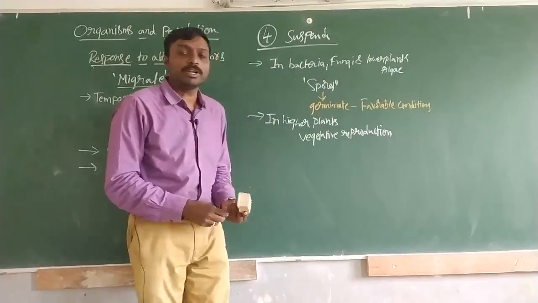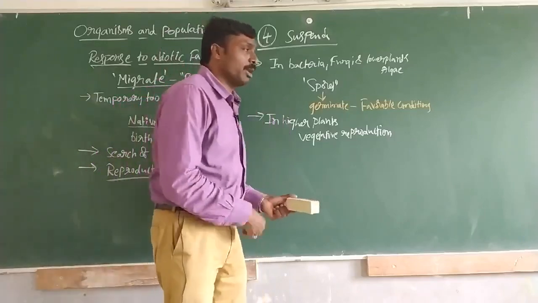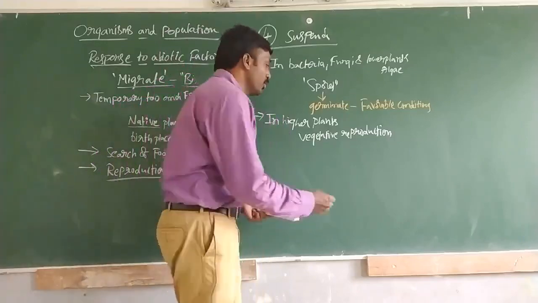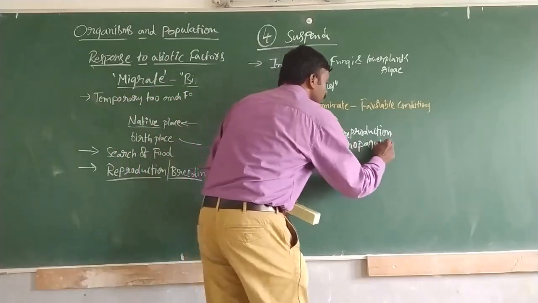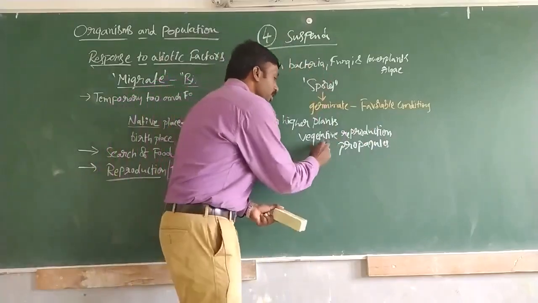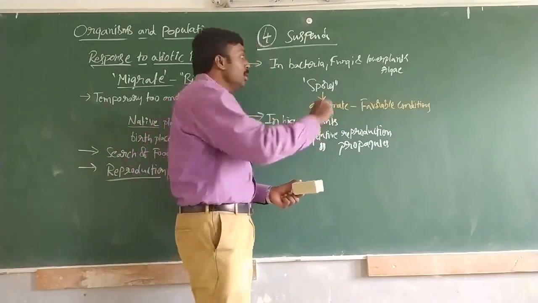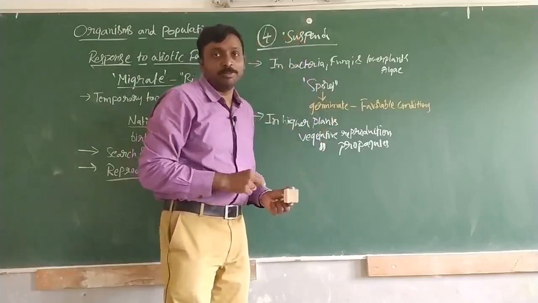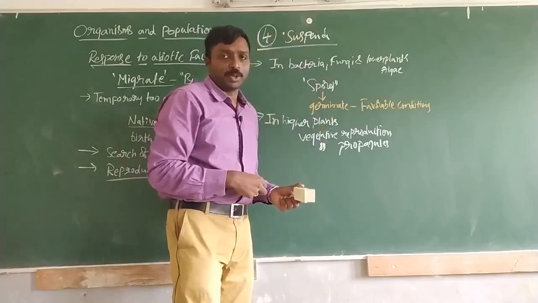There are different types of structures, and these vegetative reproduction structures are called vegetative propagules. Even those vegetative propagules may undergo this type of suspension without giving rise to a new individual.